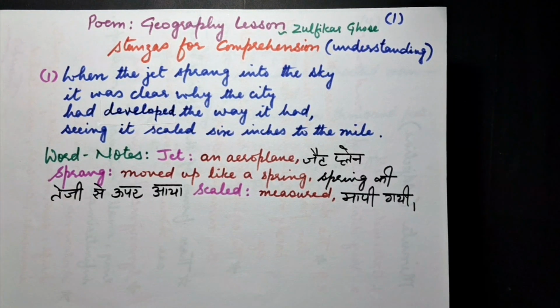When the jet rose fast into the sky, the poet saw the city below him. He could understand why the city had grown in a haphazard way. From that height, the city looked small. A mile of the ground looked as small as 6 inches.